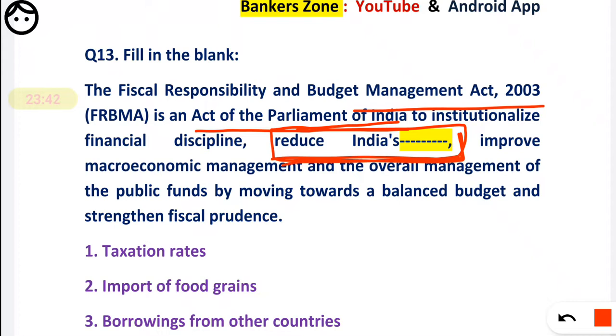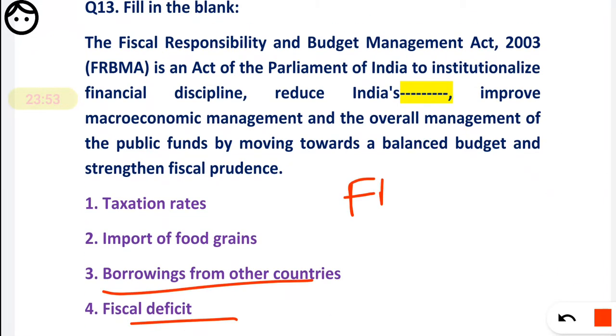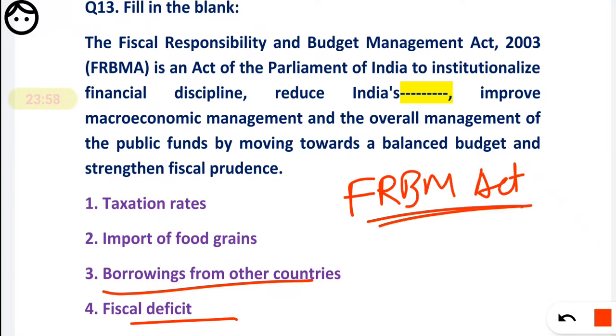To reduce what? To reduce India's what? First option, taxation, import of goods, borrowing, or the fiscal deficit. Remember, the FRBM Act was enacted, and the main objective was to reduce the fiscal deficit.